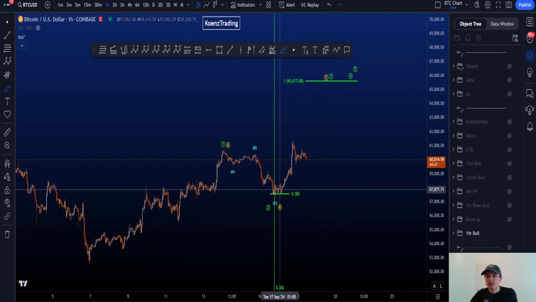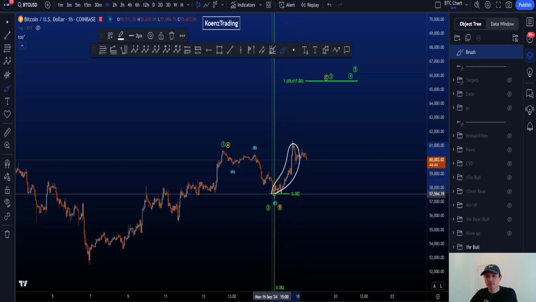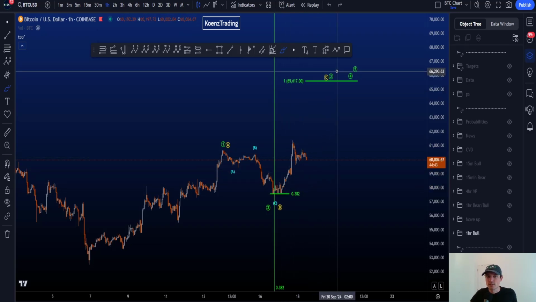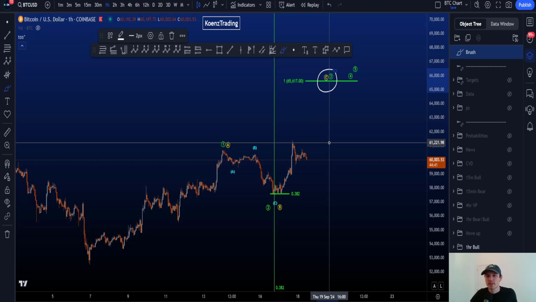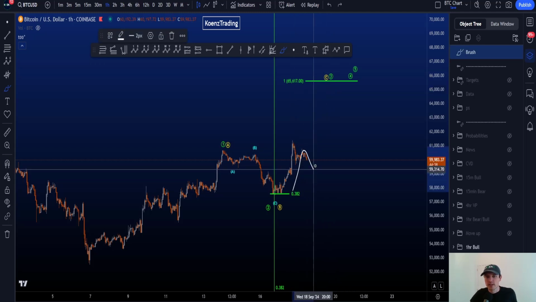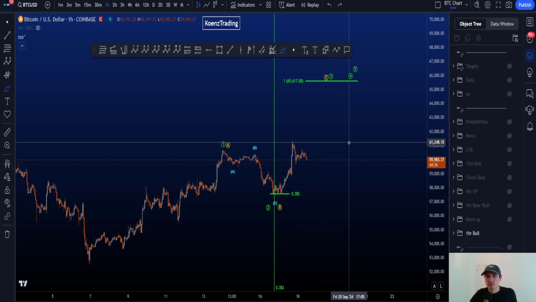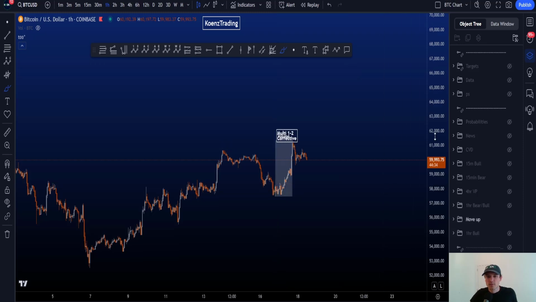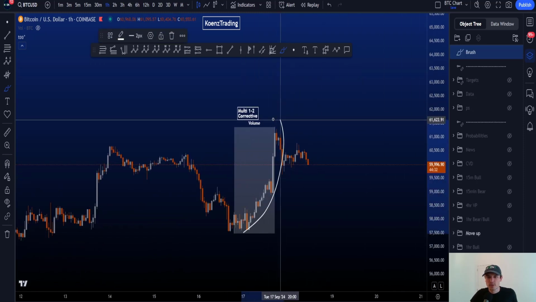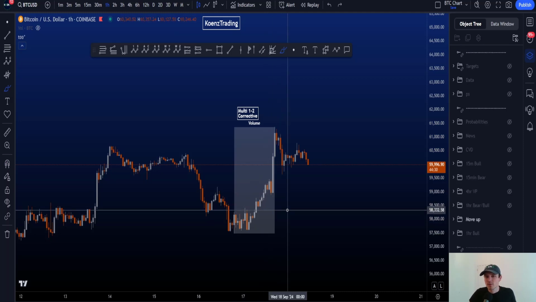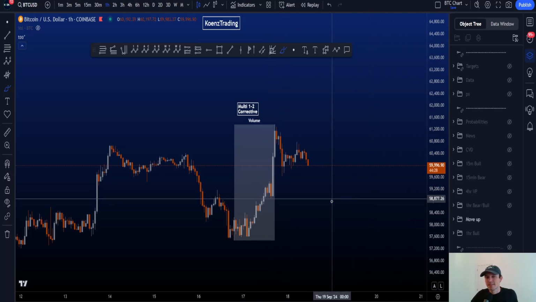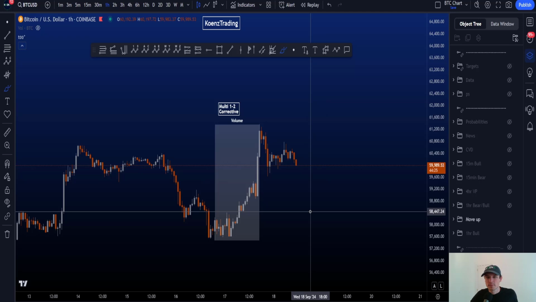However, that would then mean that this move to the upside has to be an impulsive structure, because a wave C or a wave 3 is an impulse, right? You want to count a 5-wave impulsive structure to the upside. So if we take a look at this move to the upside here, it's actually really difficult to count this as a high probability impulsive structure to the upside.